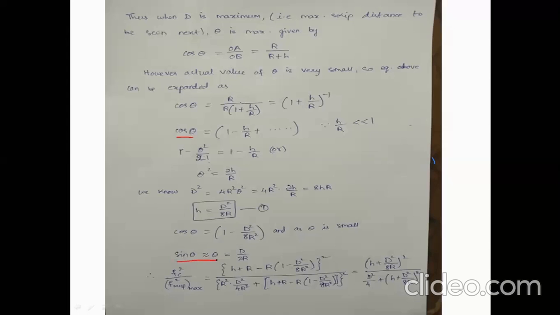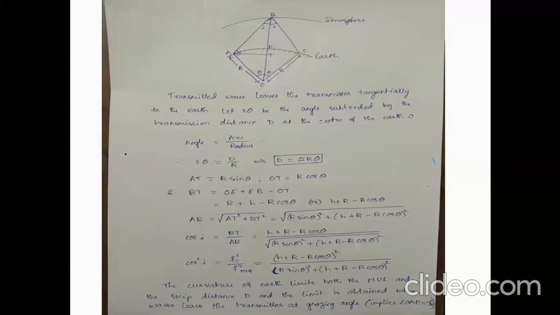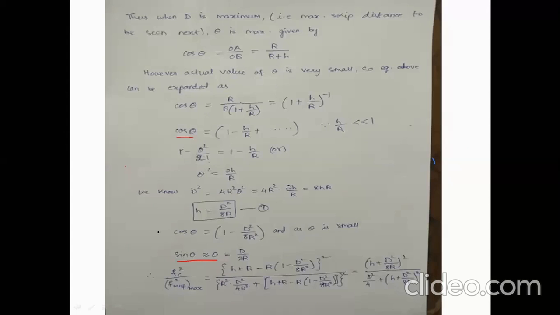So sin theta is approximately equal to theta, and it is nothing but D by 2R, from the sin theta relation which we have seen previously. Here AT is R sin theta, where AT is nothing but D by 2, and R, if it comes to the other side, D by 2R. Sin theta is D by 2R.